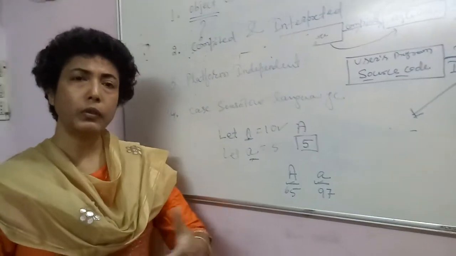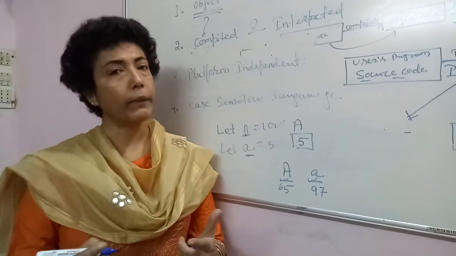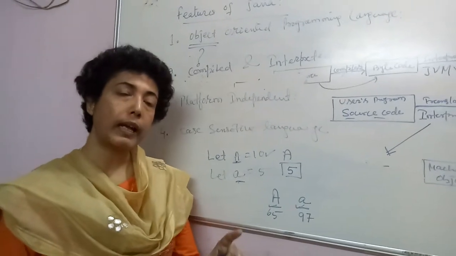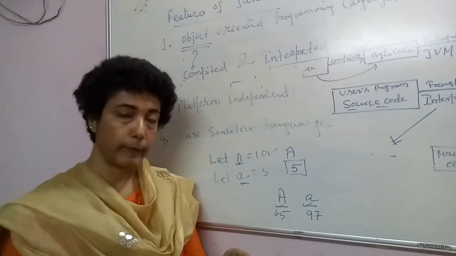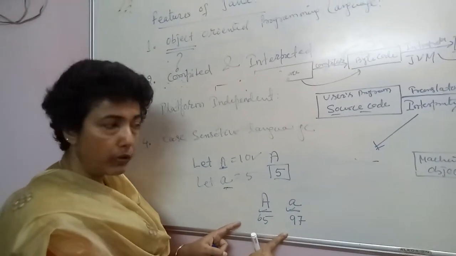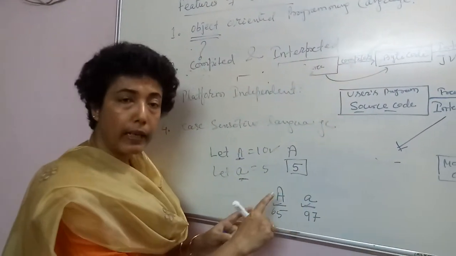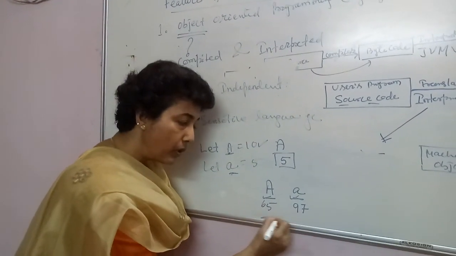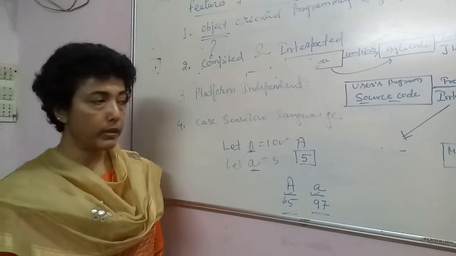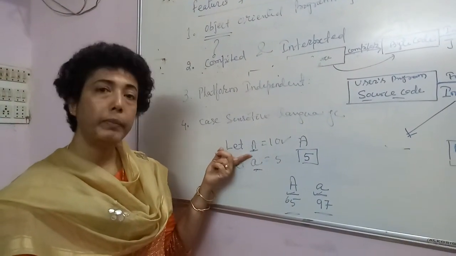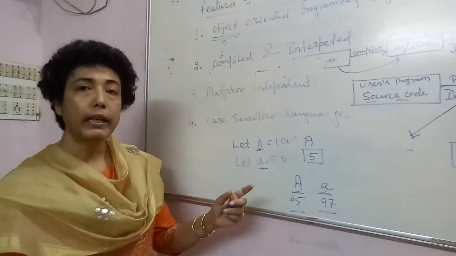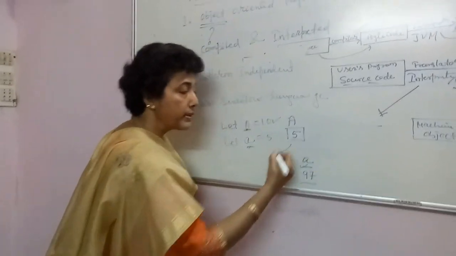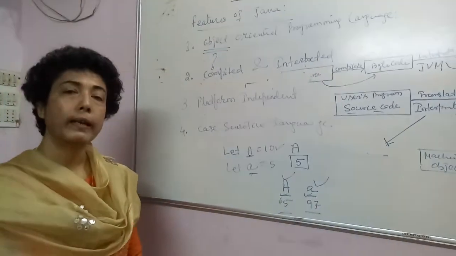It is like in your class, two students may have the same name, but their roll numbers are different. So the students are identified by their roll number. The same understanding can be applied over here. Even though these two alphabets are read as the same, Java treats them differently because of the numeric code associated with them, which was not the case in BASIC. So this is why Java is a case sensitive language. It differentiates between the uppercase alphabet and the lowercase alphabet.